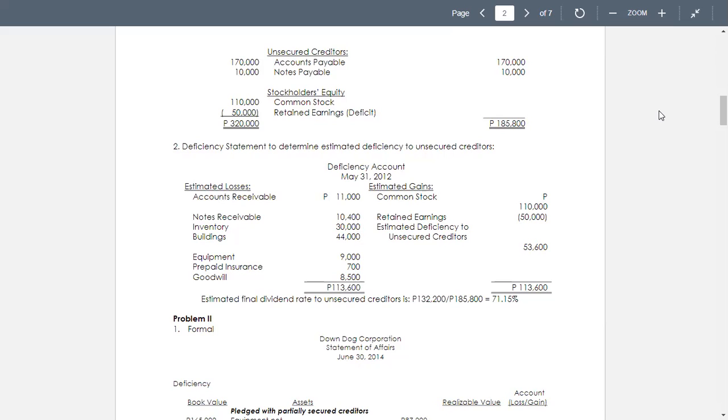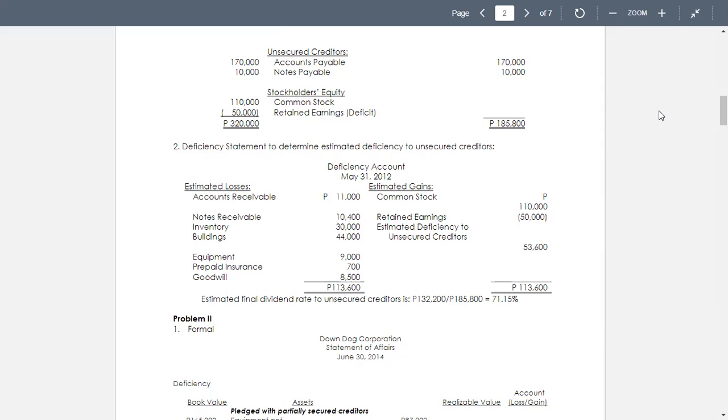Now we go to number 2. We have the deficiency statement estimated, but we are asked in number 2 to determine the estimated dividend rate to the general unsecured creditors. So first we have a deficiency statement to determine the estimated deficiency to unsecured creditors.